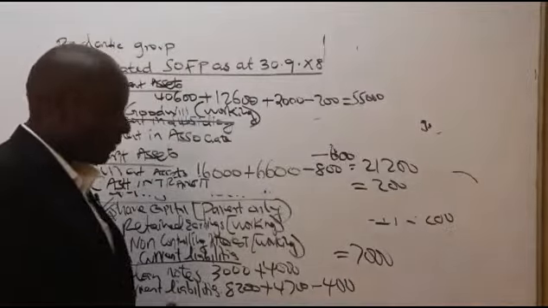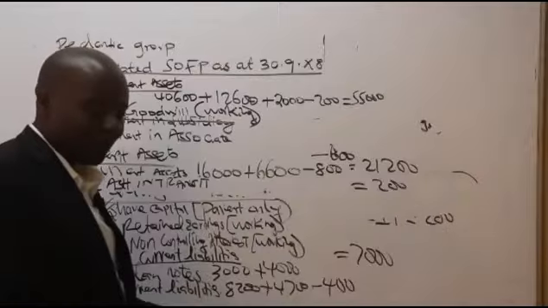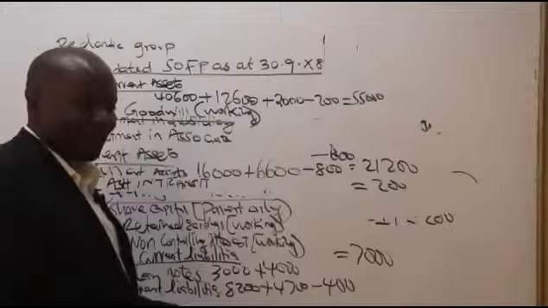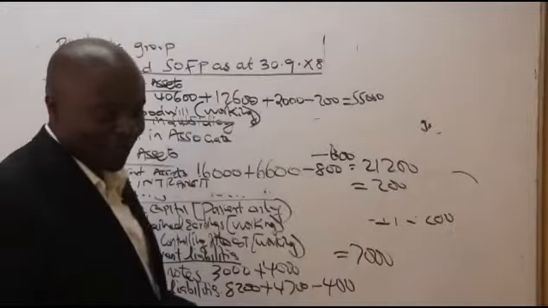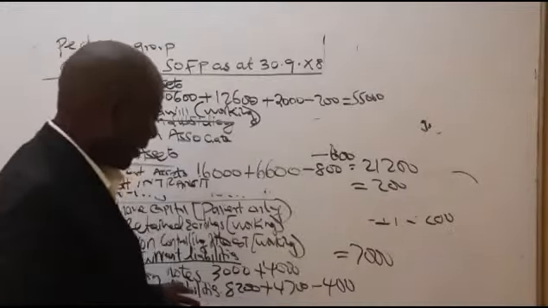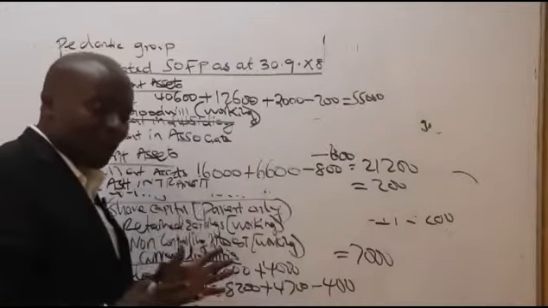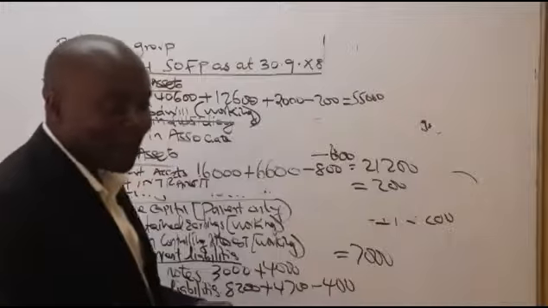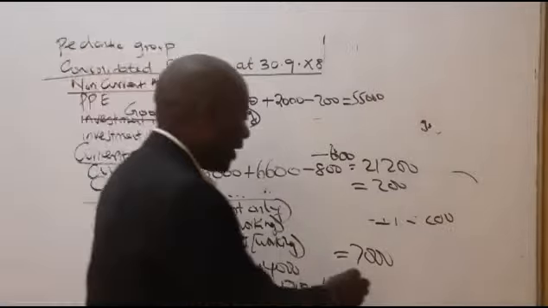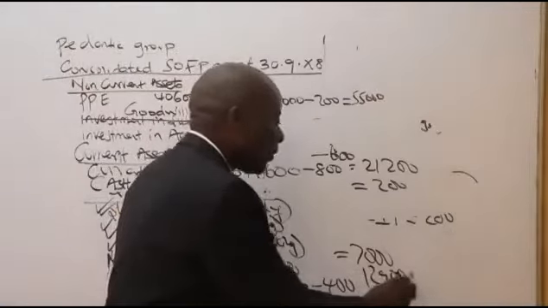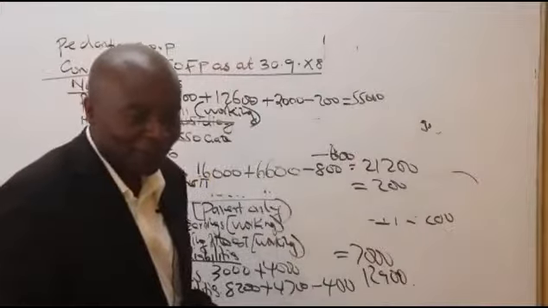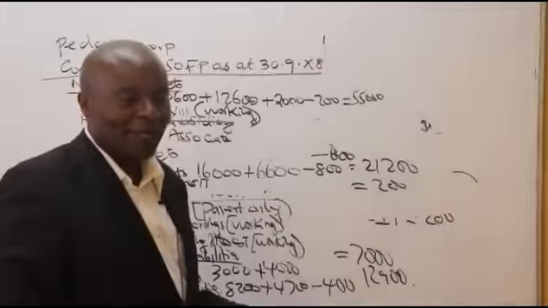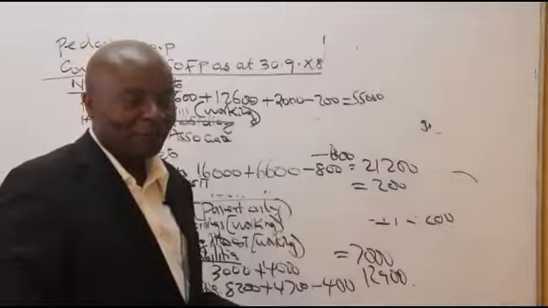How about current liabilities? Is there anybody who can give me the current liabilities very fast? So if I do it this way, I'll end up with 12,900. I'll end up getting so many marks without even knowing what I'm doing. I'll end up getting more than half of the marks.